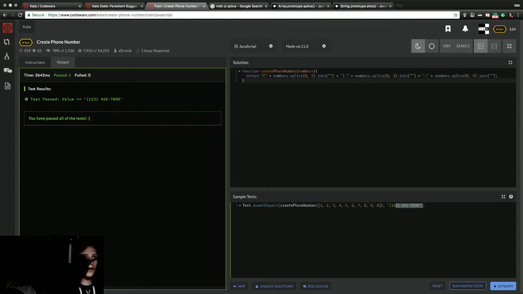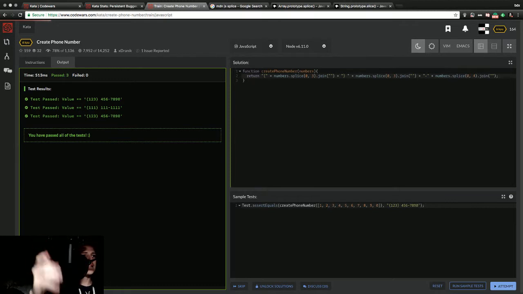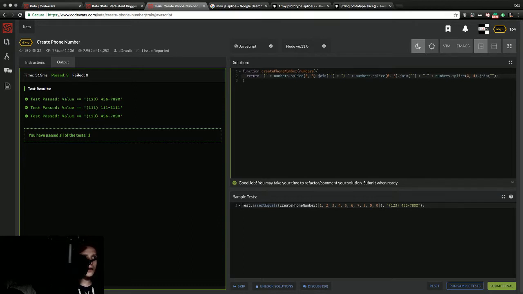Look at that. We did pretty good. I realize this was extremely basic, tiny cat, but we succeeded. Now, we just need to verify. That was the sample test. Now we need to verify if that will work for all of them, so we will submit this as our official attempt. Ta-da! Look at that. That is impressive. I can't believe we actually figured that out as fast as we did. This is definitely easier. I'm surprised that they set this as a level 6, but that's okay with me.